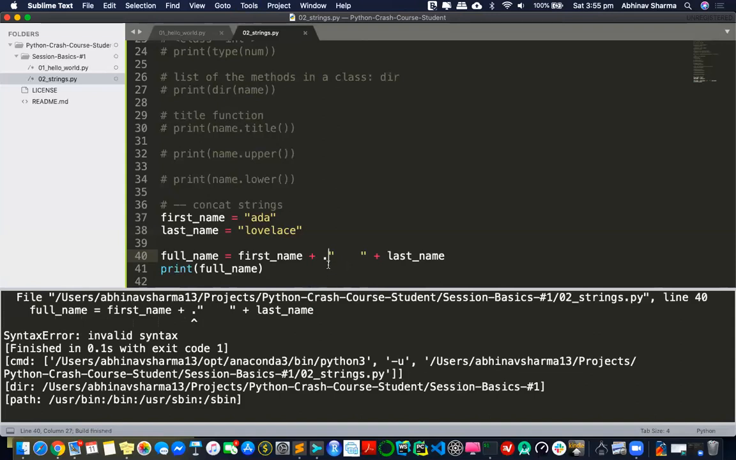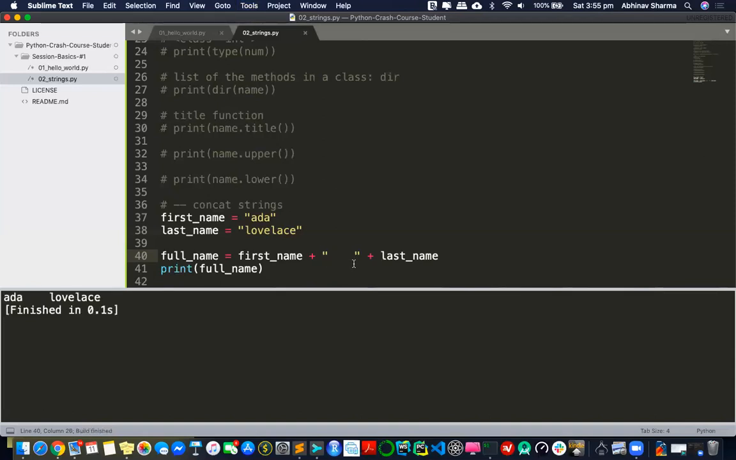Why? What is the point of dot and dot here? What are you trying to do? It won't get that, right? But anything inside a string will work. And I can use single quotes here also. I can replace this whole string with a single quote and it still works. So that's how I can put a space, and that's how the concatenation works.